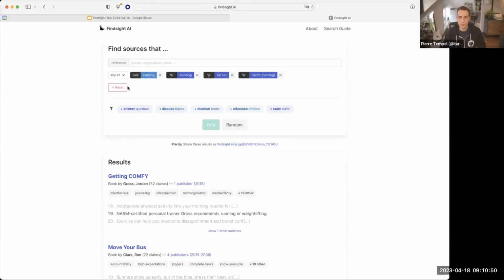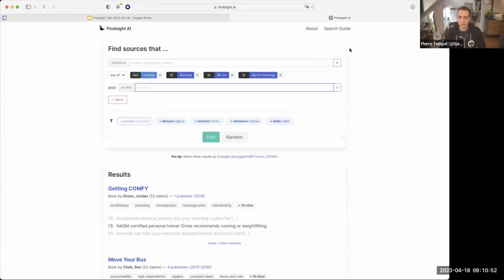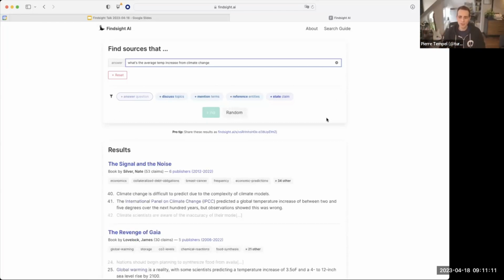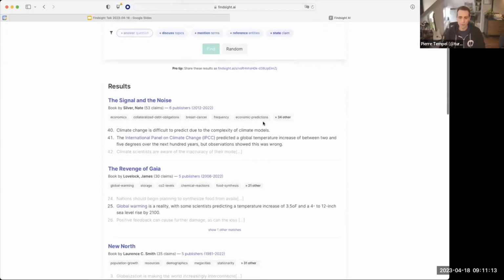So if we try that, for example, let's use this answer filter and say, I don't know, what's the average temperature increase from climate change? Then it will underneath use GPT to index our existing knowledge base and come up with claims that answer it.